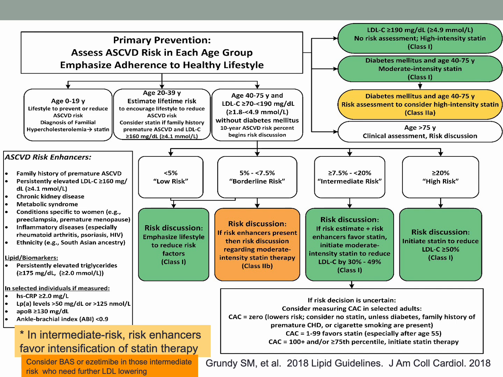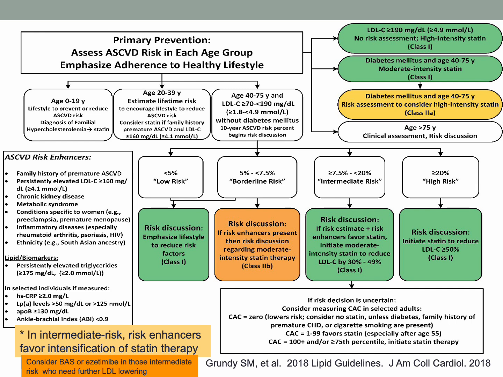And in general, at that PREVENT score, or that ASCVD risk calculation that is higher than 7.5, we start to have a risk discussion with that patient, and that starts to favor statin therapy when their underlying risk is greater than 7.5%.